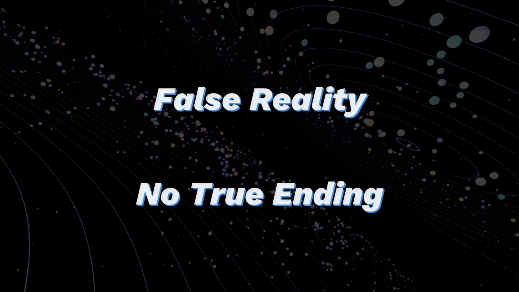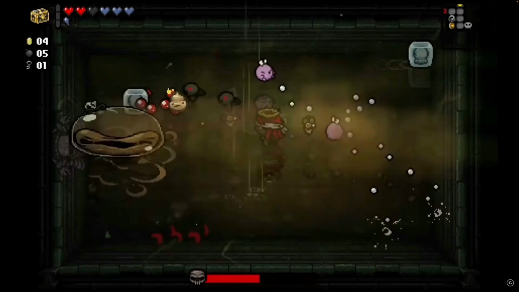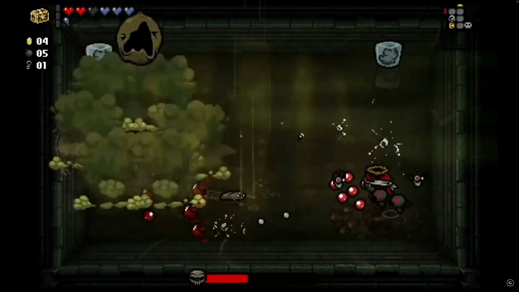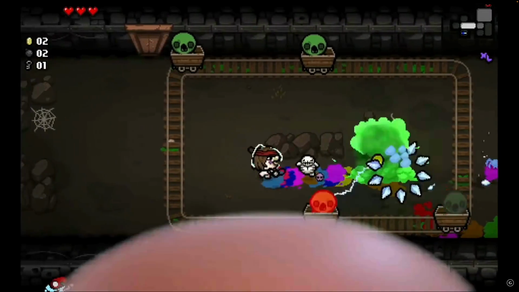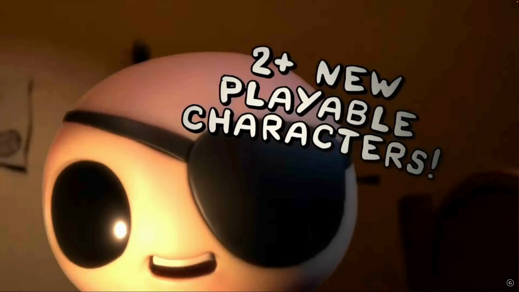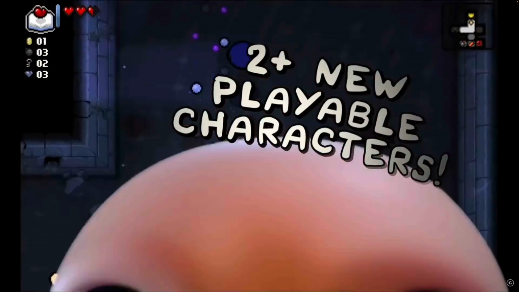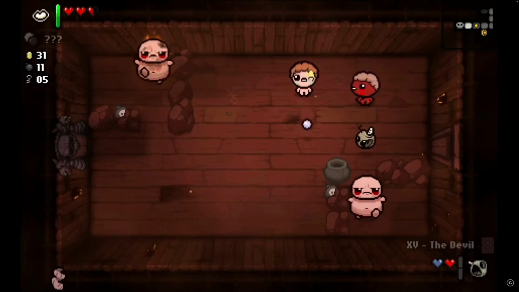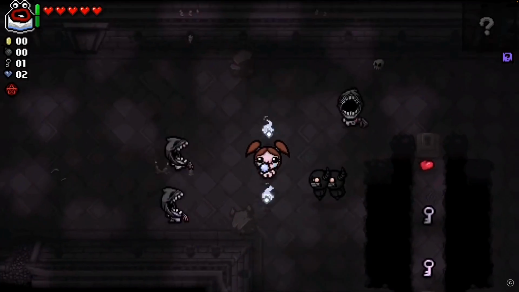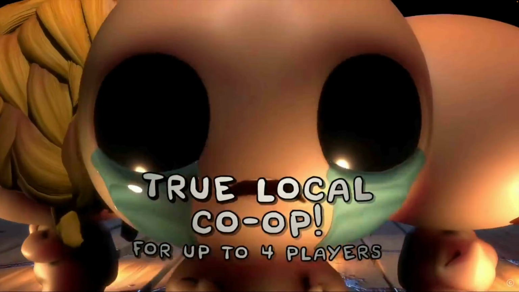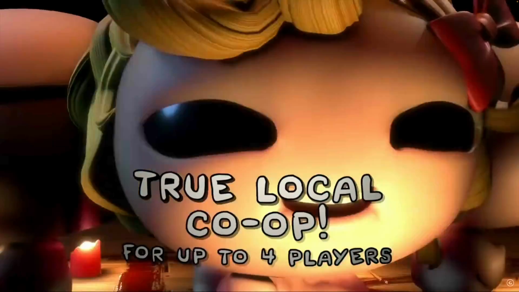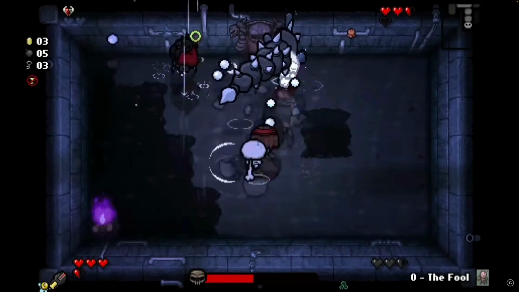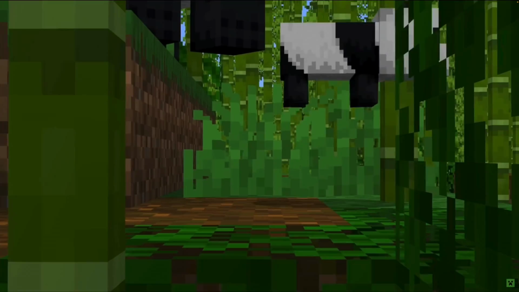Here are 2 examples that fit the theme. The Binding of Isaac. This game is based around a child who fights his imagination. This counts as false reality, the embodiment of his problem as enemies for the player to battle against. This also fits the no true ending theme, since its gameplay is very replayable, and there is always something new for players to accomplish.